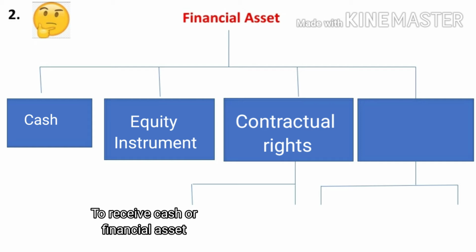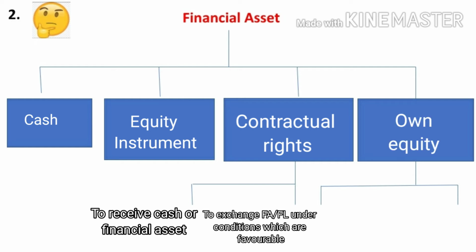Contractual right also means to exchange financial asset or financial liability under conditions which are favorable to the entity. For example, assume A party sold goods for rupees 50,000. After some time, B party purchased the goods, but the goods price increased to rupees 60,000. Then B party pays only rupees 50,000 because they are in contract. So this is favorable to the B entity. This is the meaning of contractual rights.